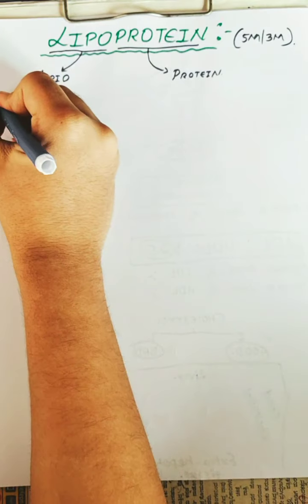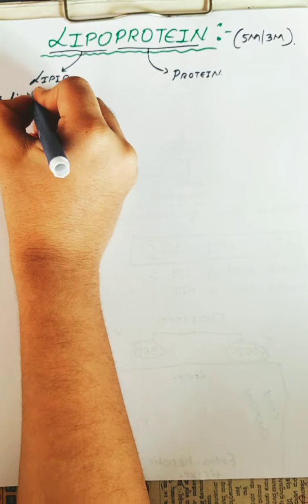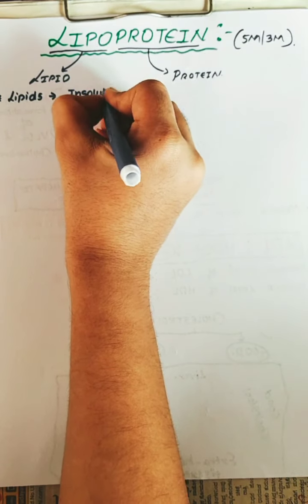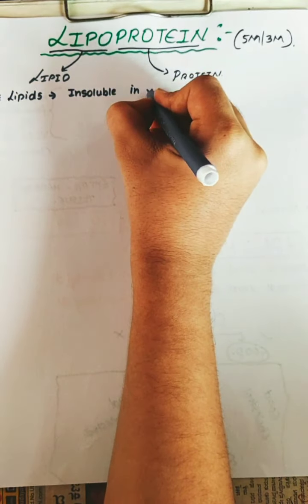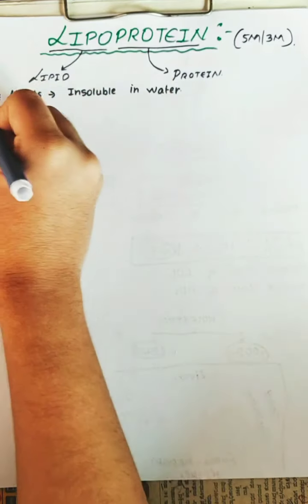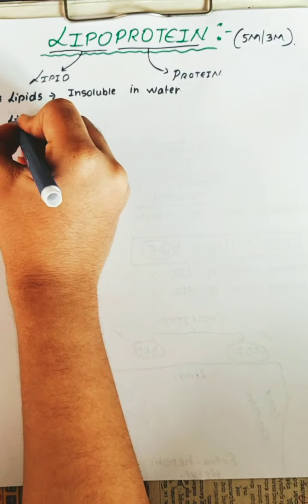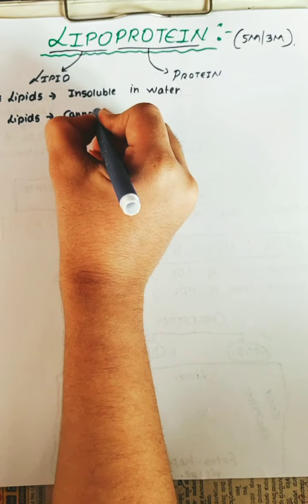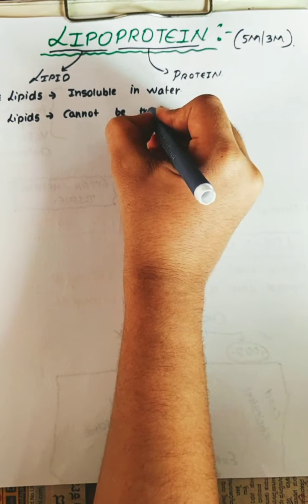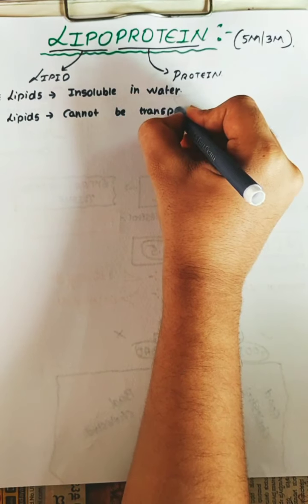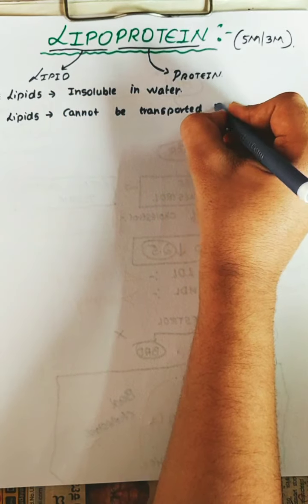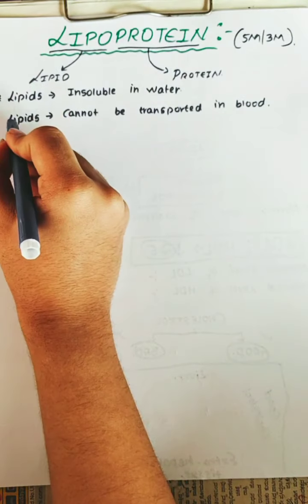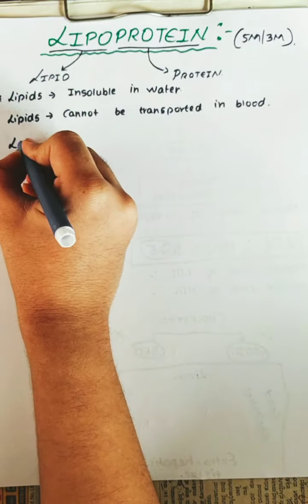So lipids are insoluble in water. Lipids cannot be transported in blood. So what happens? These lipids will combine with the proteins.